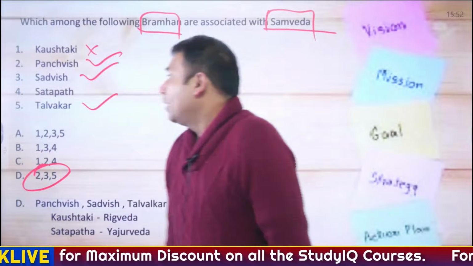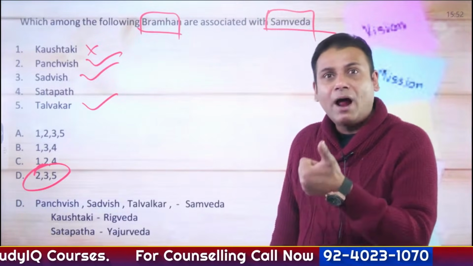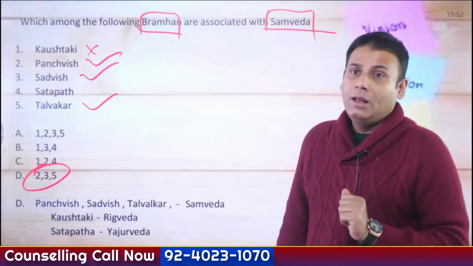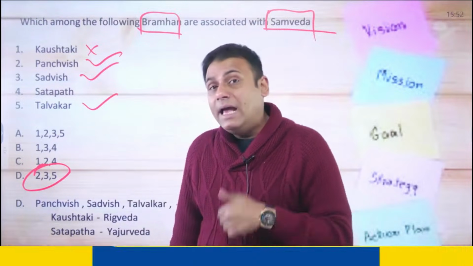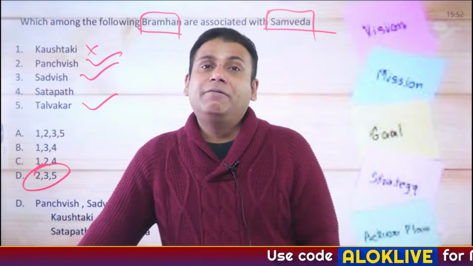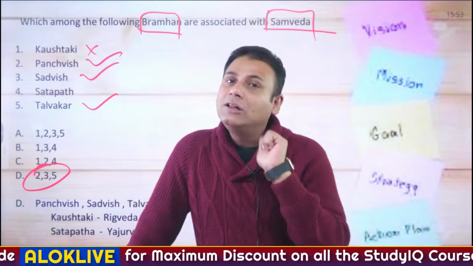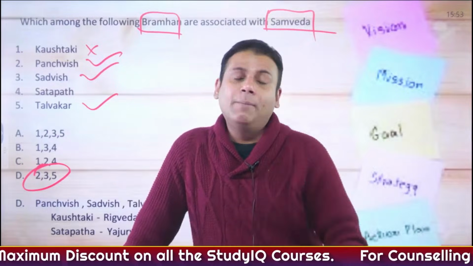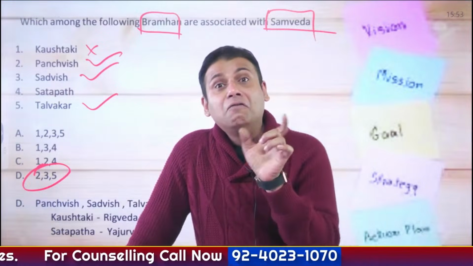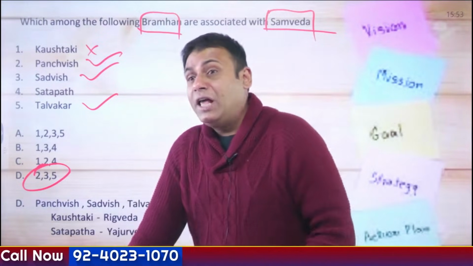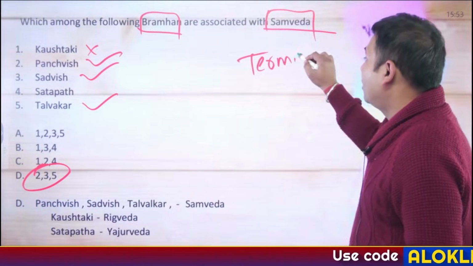Option D. Panchvish, Sadvish, Jaiminya, Tandamaha, Talwakar, all these are the Brahmans associated with Samved. Taittreya, Maitrayani, Satpath are the Brahmans associated with Yajurved. Then Gopath is the Brahman associated with Atharvaved. Apart from the Brahmans, what kind of questions can be asked? You can Google this. There was a direct question in the examination: what are Aranyakas? Aranyakas are nothing but forest books. Apart from this, there could be a probable question in the UPSC examination concerning Vedic civilization related to terminologies.